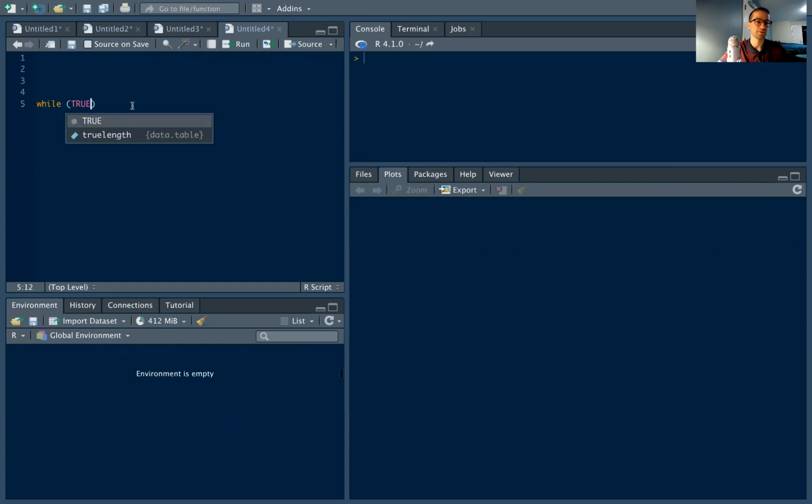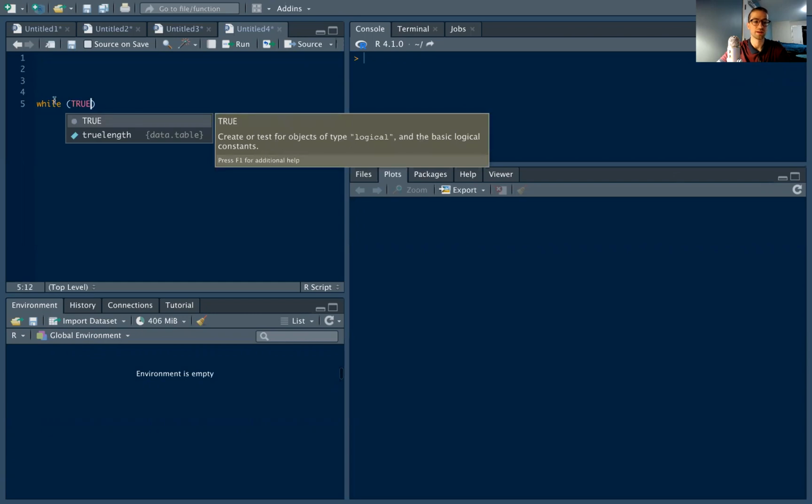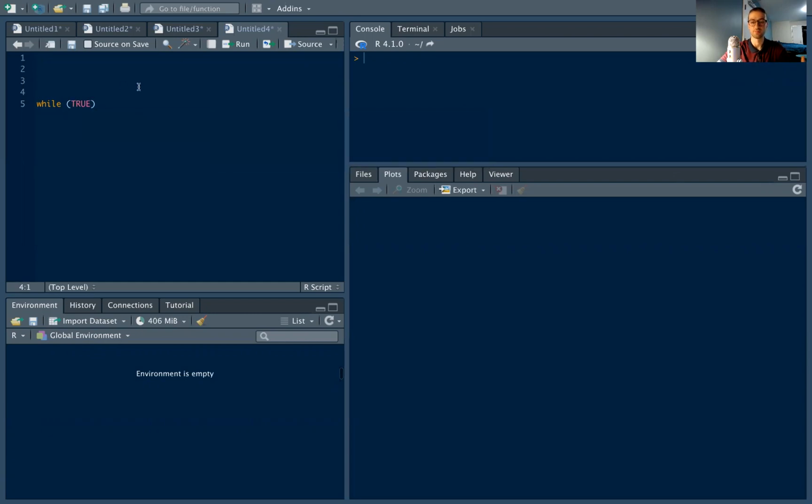So I'm going to start with the simplest example. I put true in the while loop. Remember that a Boolean value is a value that takes on true or false. And in R, true really just means true. So if I go to my console and I type if true, print hi, this is going to evaluate if the statement true is true, which it is. And if it is, it'll print hi. So we print hi there. If false, the statement inside is false, so it's not going to print hi.